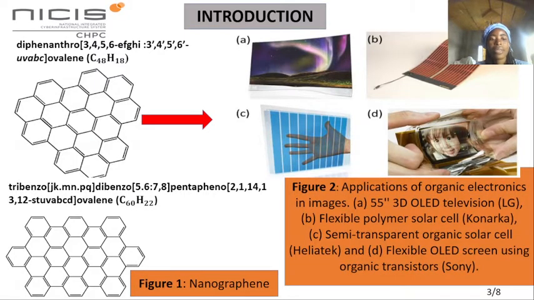So, nowadays, the fabrication of electronic devices based on organic compounds is the focus of research. Organic compounds are used to design lighter televisions, more flexible solar cells, transparent and flexible displays as shown respectively in figures A to D. Figure 1 shows two organic molecules having carbon and hydrogen as elements. In the literature, these molecules have been synthesized and classified as organic semiconductors.